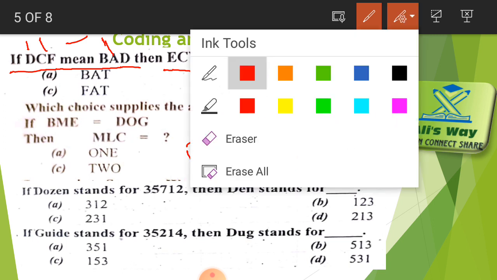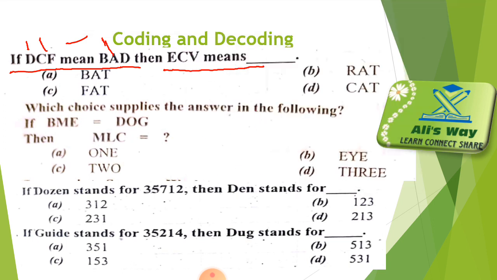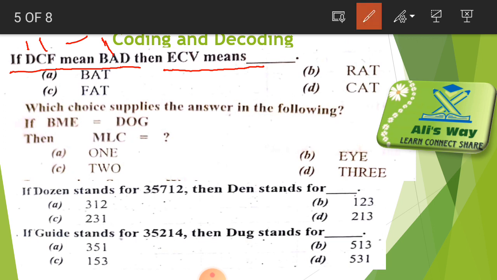When there was B, the code of B was D, and where D exists in the alphabet, it exists one letter ahead of B. So the code of A is C, and C exists one letter ahead of A. The code of D is F, and F exists in the alphabet one letter ahead of D. So the code of a word will be one letter ahead of that letter.